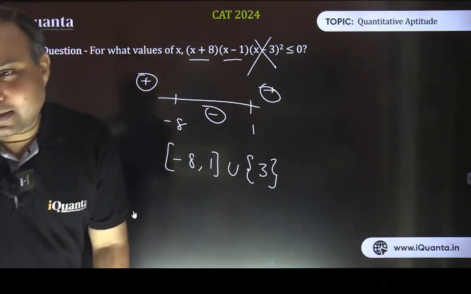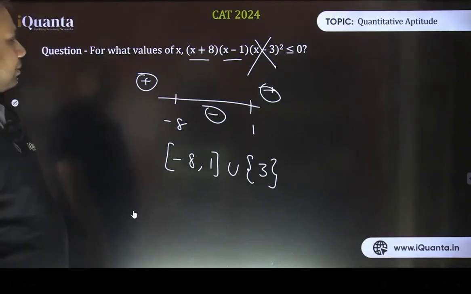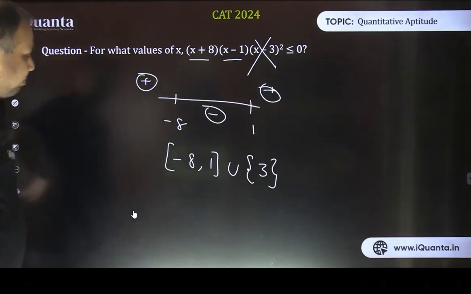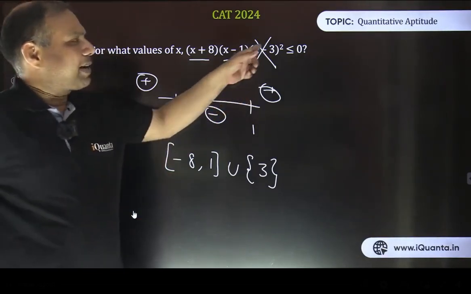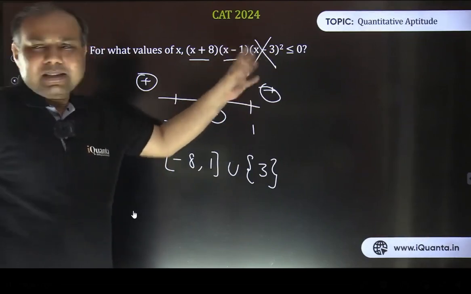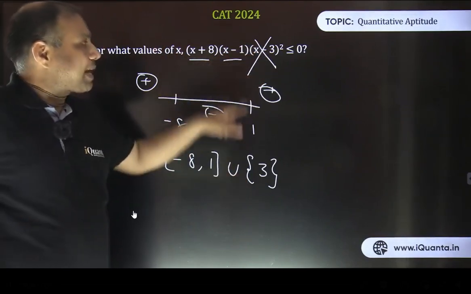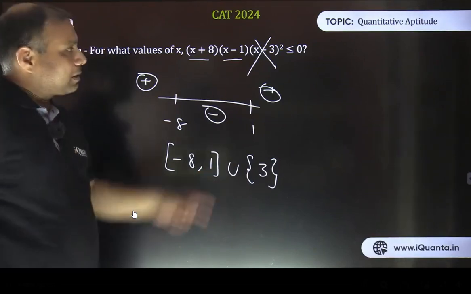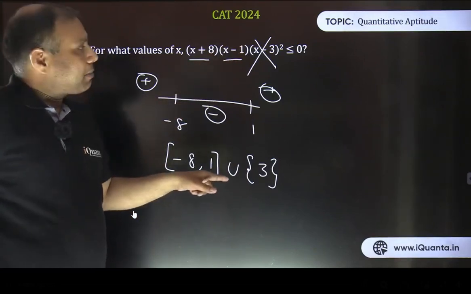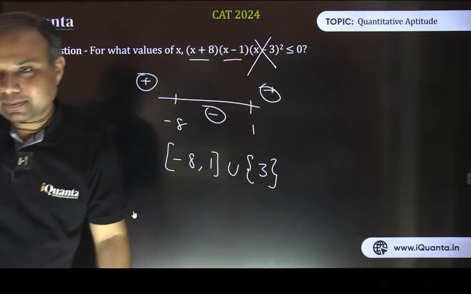We cancel the third term because we said this is not a critical point anymore. Sign change is not happening here. But this point 3 will be used. I can take the value of x to be 3. So this is to be included here. We should not miss that point. 3 is to be included here. The value can be 3, but the sign change point will not be there.